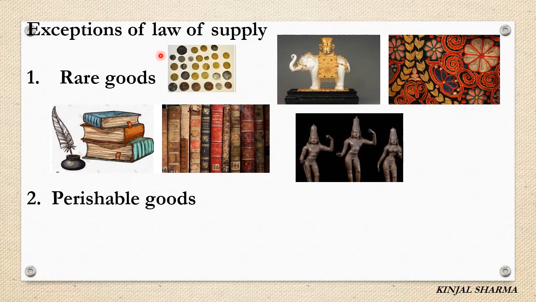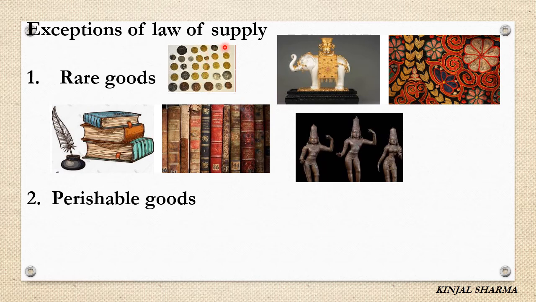So rare goods, we can say that which are rarely available in the market, or ancient or old things, that can be termed as rare goods, right? So certain goods are rare, and hence even if there is a significant rise in their prices, their supply cannot increase because they are limited, right?